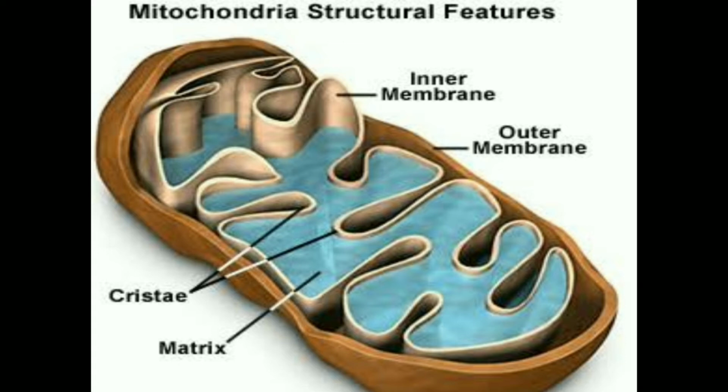Inside the membrane, there is a space enclosed by a membrane which we call the matrix. The mitochondria are strange organelles in the sense that they have their own DNA and ribosomes. Therefore, the mitochondria are able to make some of their own protein.